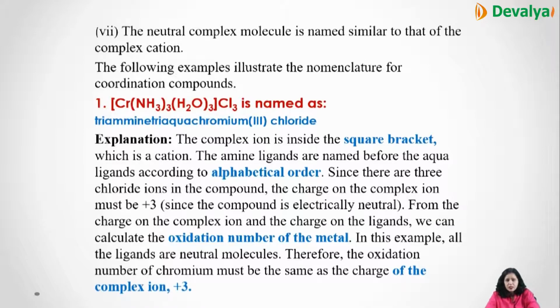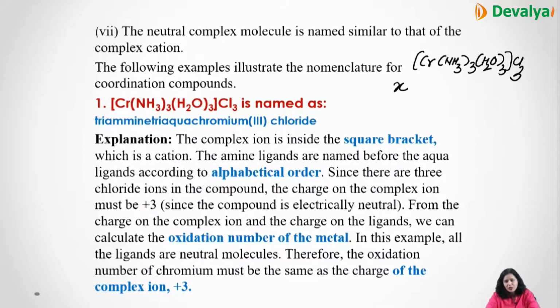This is the compound for which we are going to give the name. Though it is very complicated and looks like this, otherwise it would be very easy. Now the first is Cr, [Cr(NH3)3(H2O)3], with three NH3 and three water, and outside the coordination sphere this is Cl3. Now the first thing you will do is calculate the oxidation number or state X.